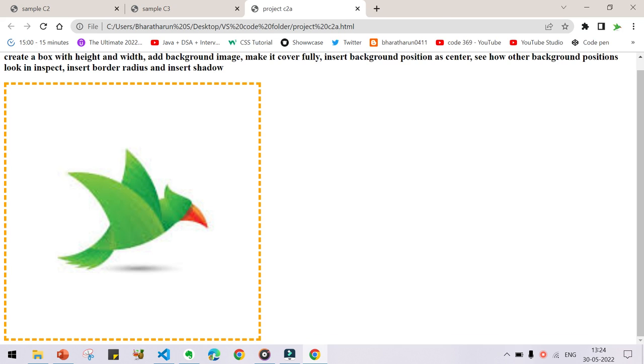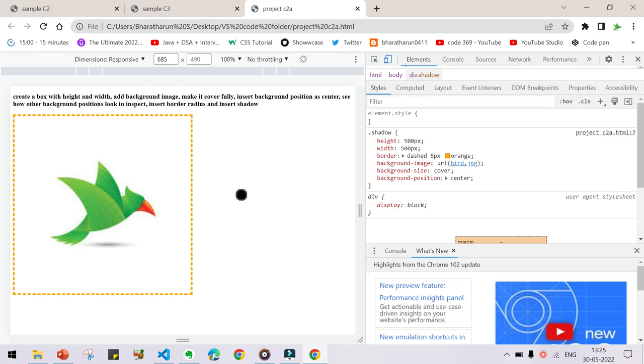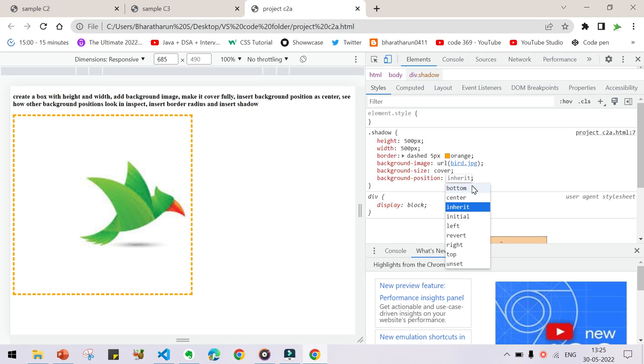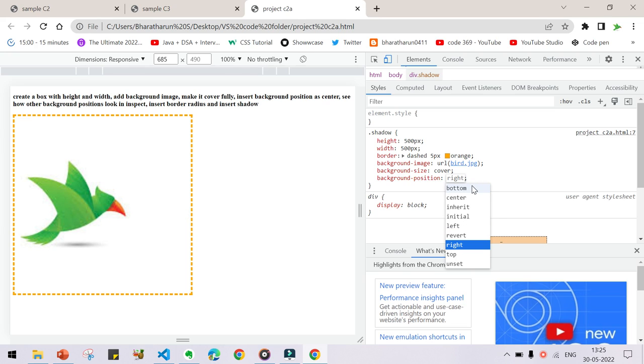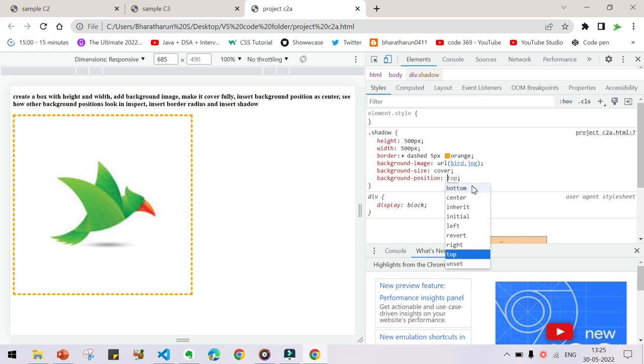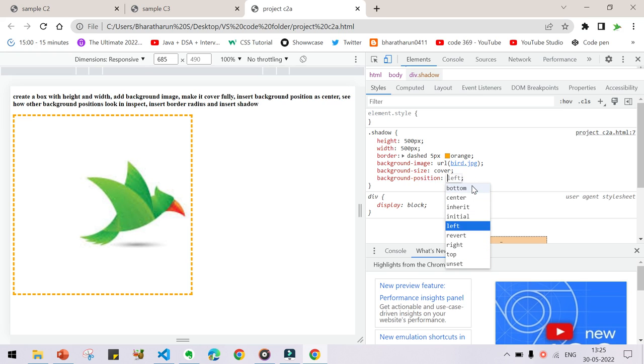Now see how other background positions look in inspect. In order to see it in inspect, right click on that element or that box and click on inspect, and see other background positions like this. You can see background position here, double click on this and you can see a lot of things like bottom. When I change this, the image changes. Center, inherit, initial, left, revert, right, top, unset, it is changing. By this, you can conclude how the image will appear for different background positions.